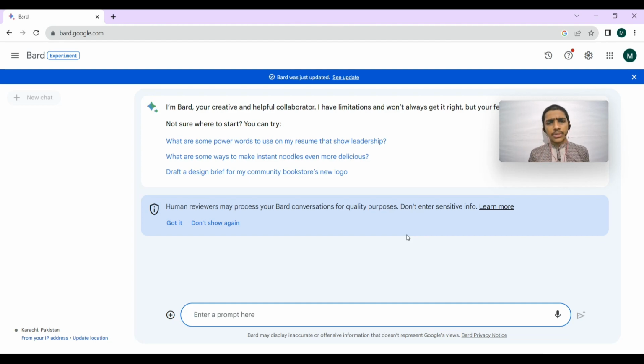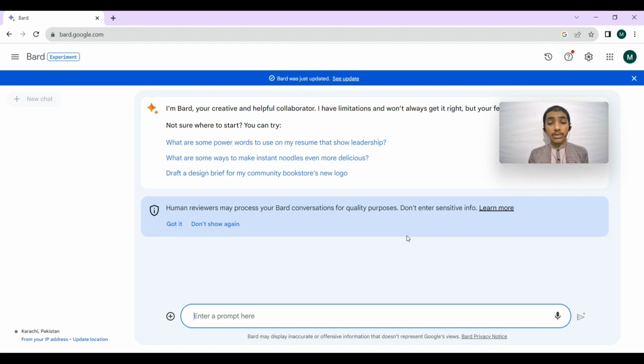Here a question arises: does the market have only textual information tools? No, the market also has video generating, image generating, and sound generating tools. We will talk about them later in other tutorials. Today we are going to talk about Google Bard.